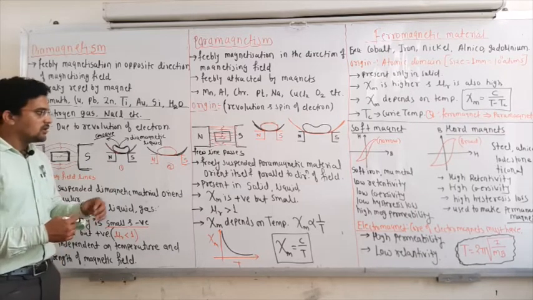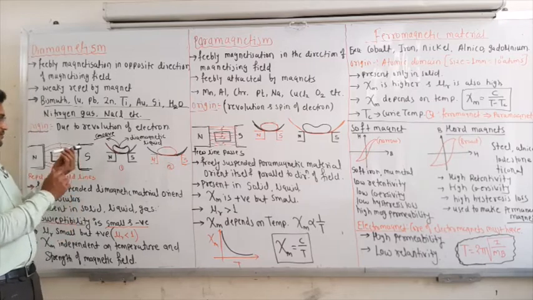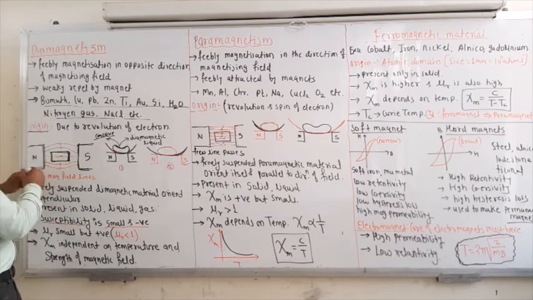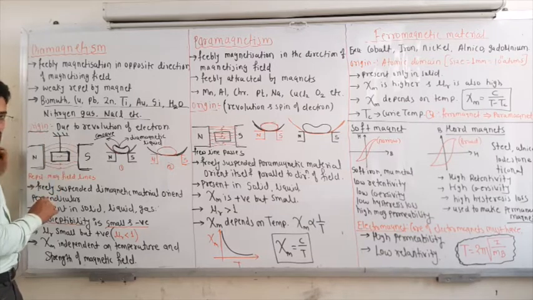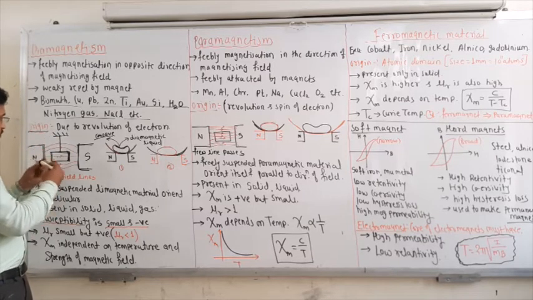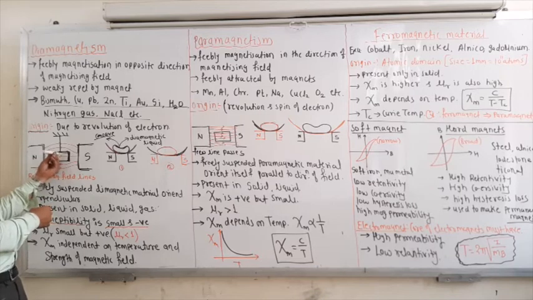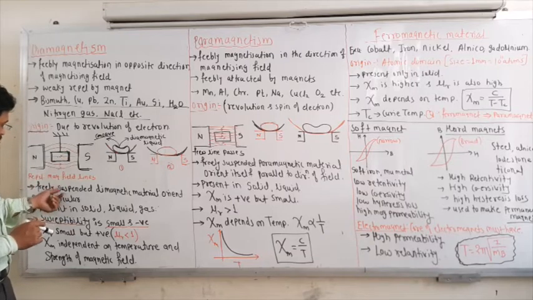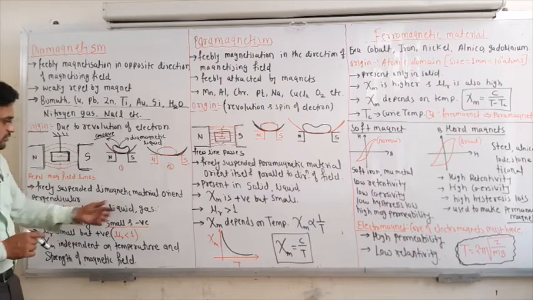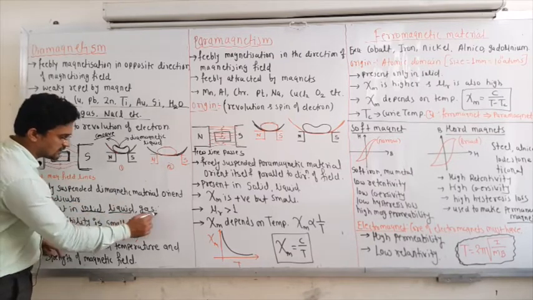Next is freely suspended diamagnetic material orienting perpendicularly. Suppose you suspend this diamagnetic material like this, it will always make a perpendicular. It will be perpendicular to the direction of the magnetic field. So this is one point: it is present in all states, solid, liquid, and gaseous.